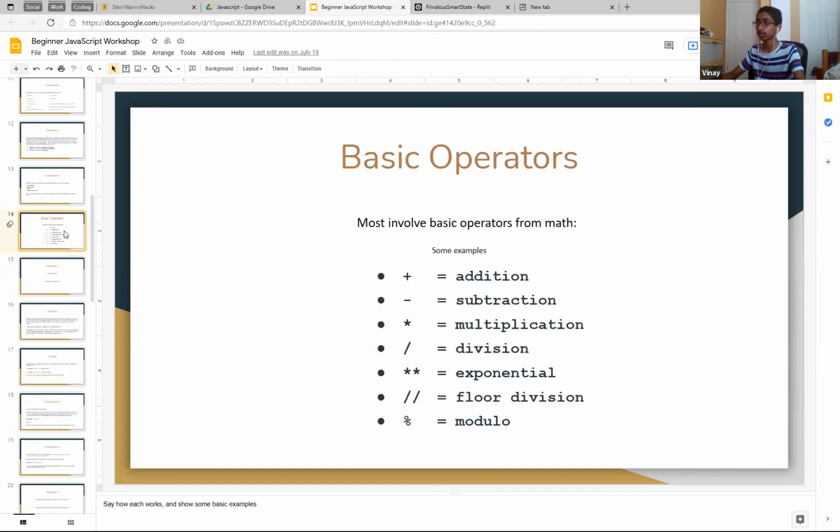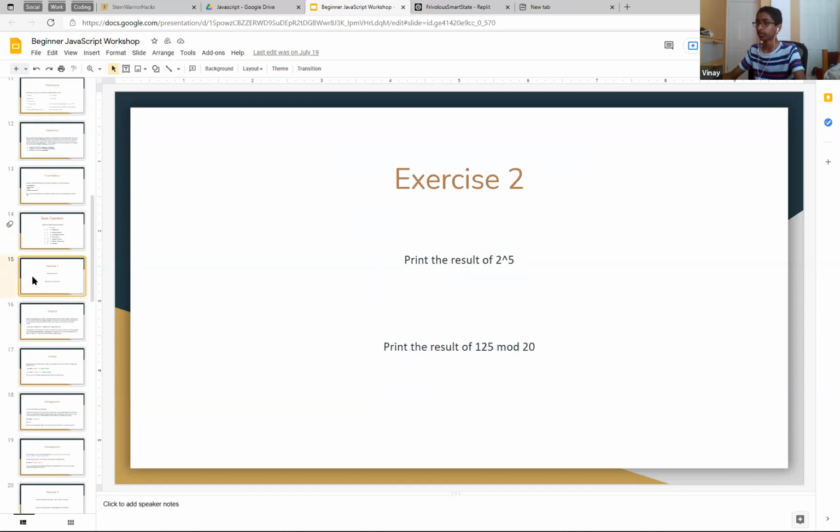Oh yeah, if you want to go look at this one again, these are all the operations. If you don't know how to do it, don't just remain silent, just ask me.